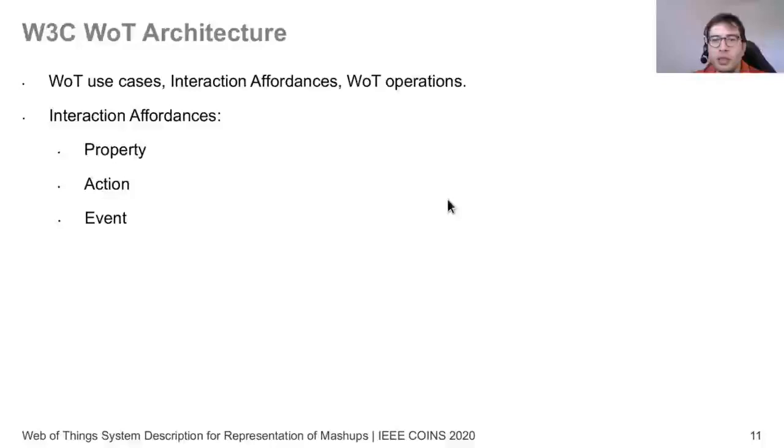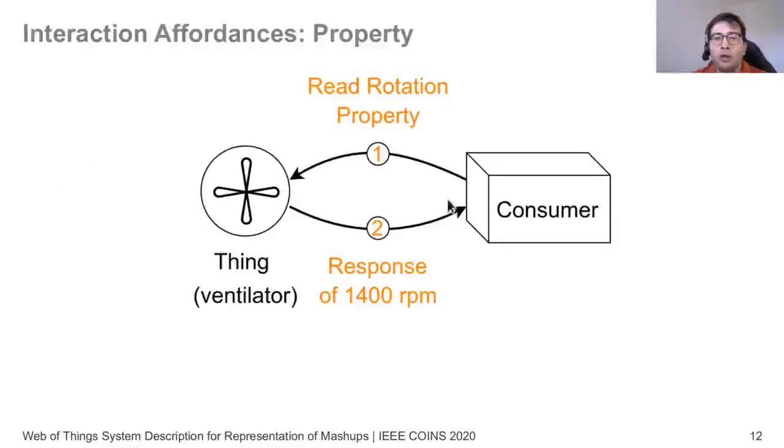So let's see some more details. In the case of properties, with properties we mean reading sensor values or changing configuration parameters of devices. So these values can be read or observed or written. And also what we see here is that we have things. So this is what provides the capability, and we annotate every other entity that interacts with this thing as a consumer. So this could be another device, it could be a browser, it could be a script running in your computer, anything basically.